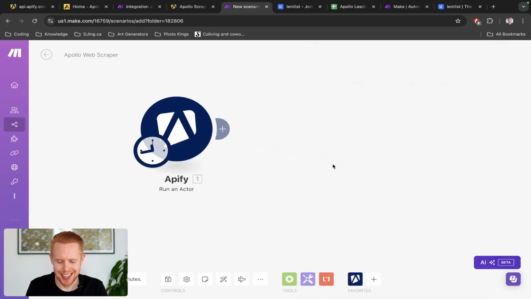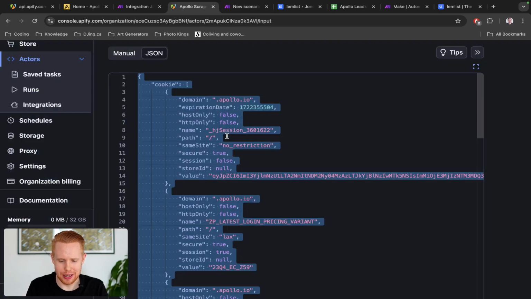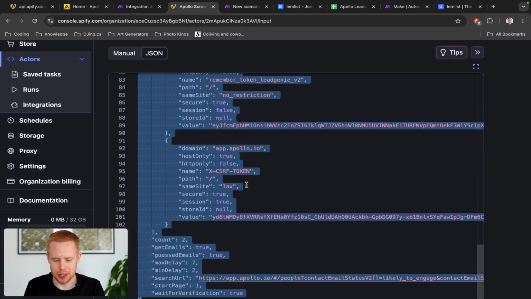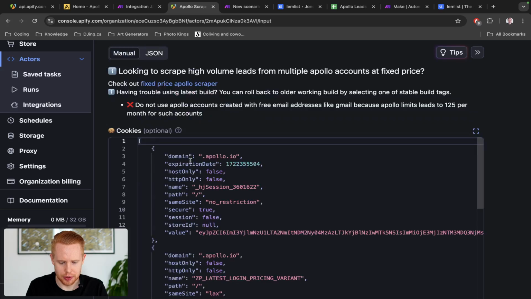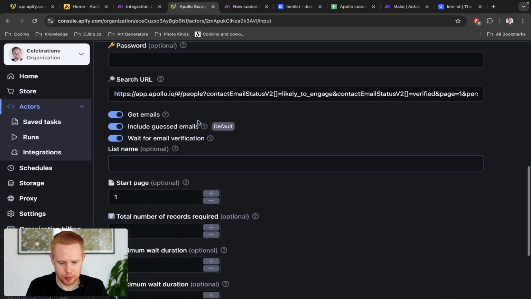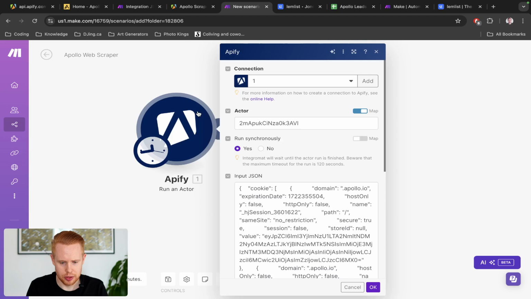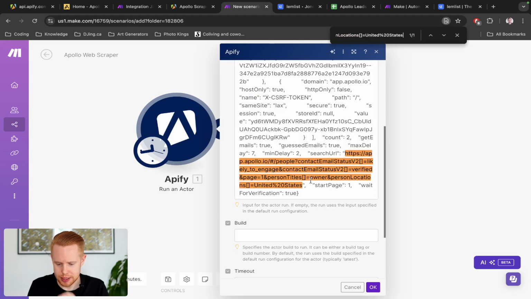I'm just teasing you guys. We're going to have to look at it for one thing. If you're going to run this multiple times, we need to make sure that we change this URL here, right? So this URL, which if we just copy and paste it, we're going to have to change if we want multiple runs.